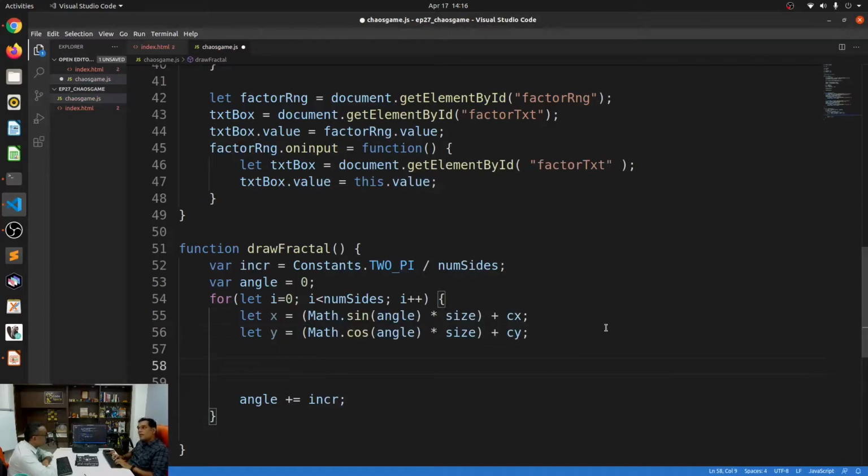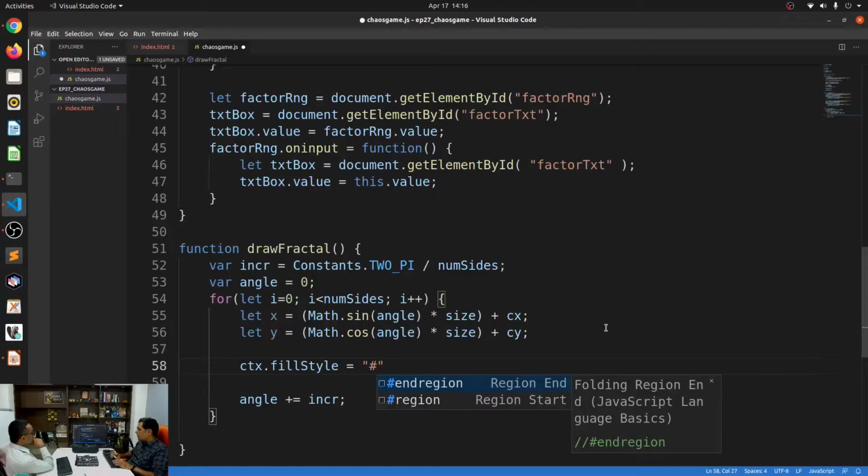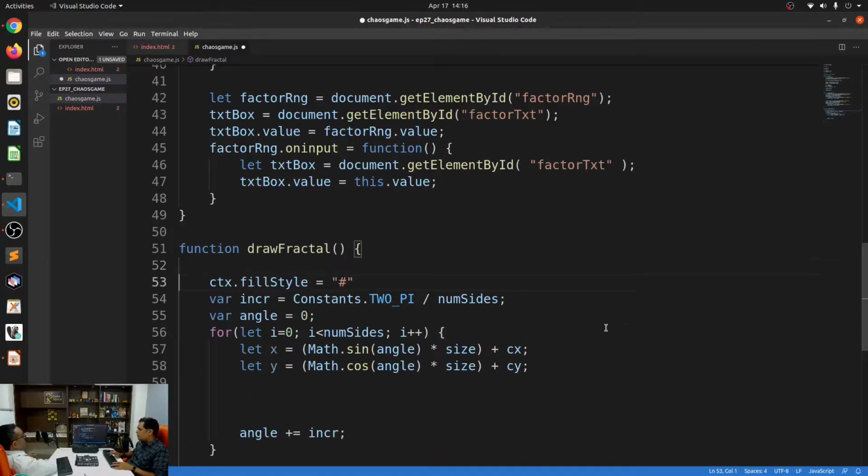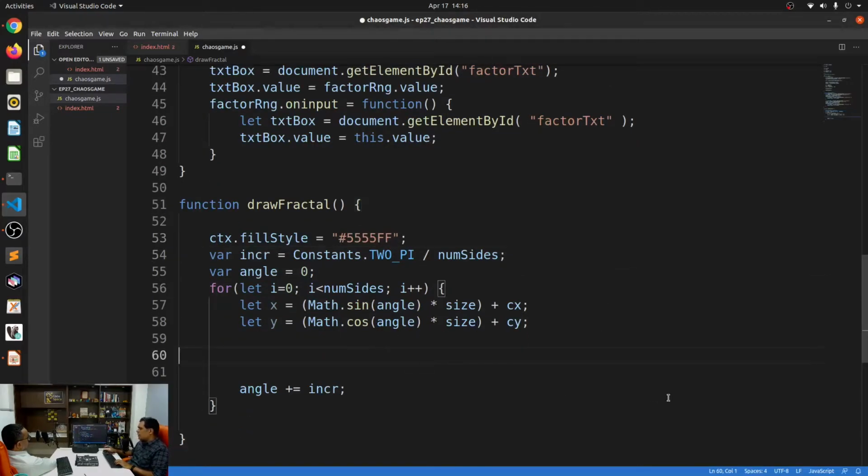Before we do that, let's just draw the point itself on the canvas. Right. And I'll say context dot fill style is equal to hash. Let me do this fill style definition above over here so that I define it once. I'm going to make it a little bit blue. Say 5555 FF. All right, so that will give me a slightly bluish color.